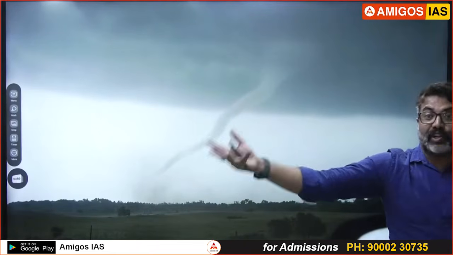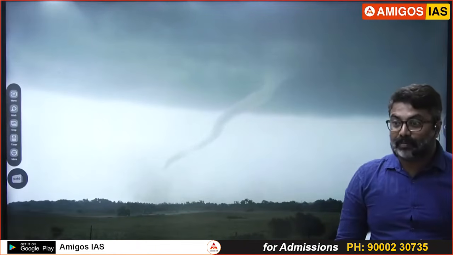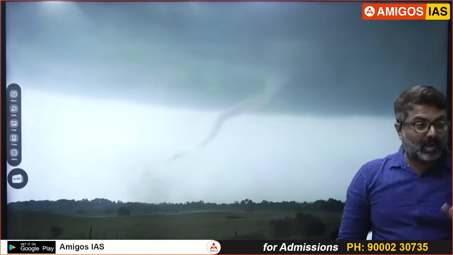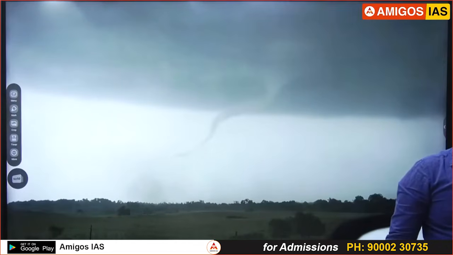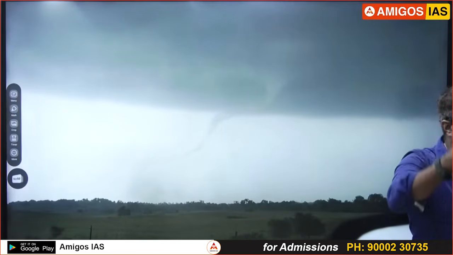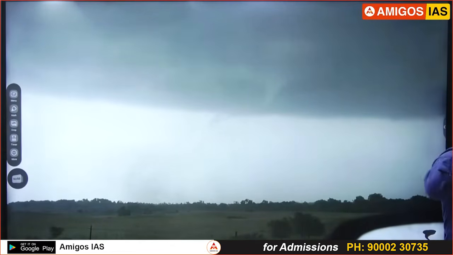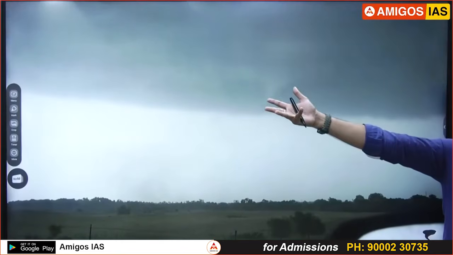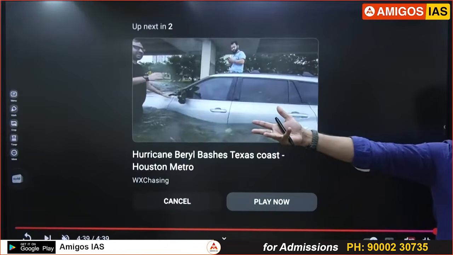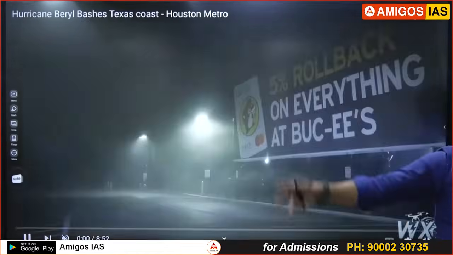Correct? People call it fish rain. They call it fish rain. So tornadoes on the water are called waterspouts. They can pull up the water and organisms from the water. And all that will fall somewhere else, far off from that area. Okay, so that's called fish rain.